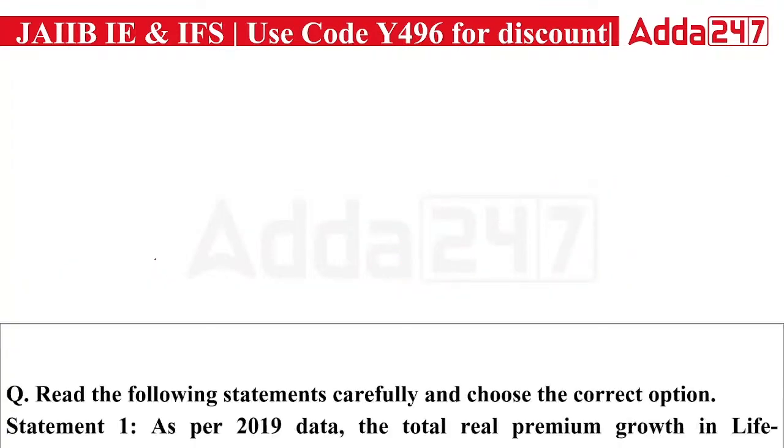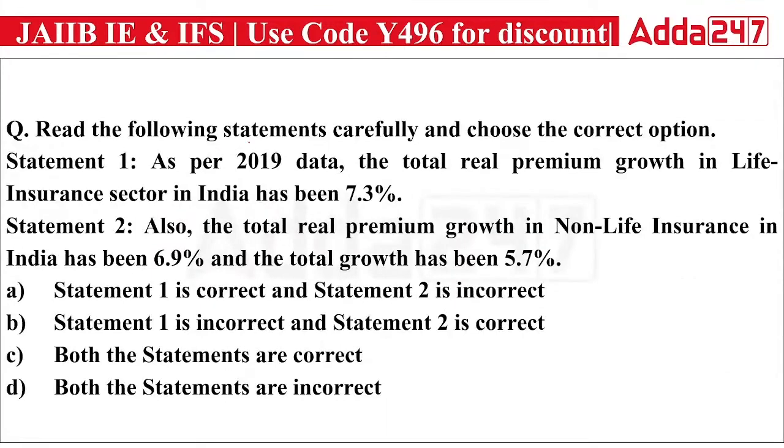Okay. Now, third question we have: read the following statements carefully and choose the correct option. So you have two statements, statement 1 and statement 2. Out of these, you have to answer the correct one. The first is saying that as per 2019 data, the total real premium growth in the life insurance sector in India has been 7.3%.